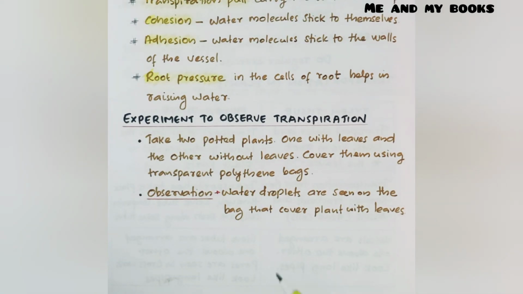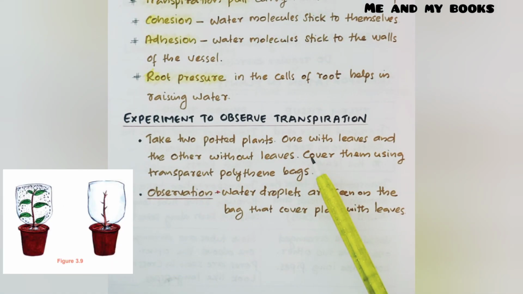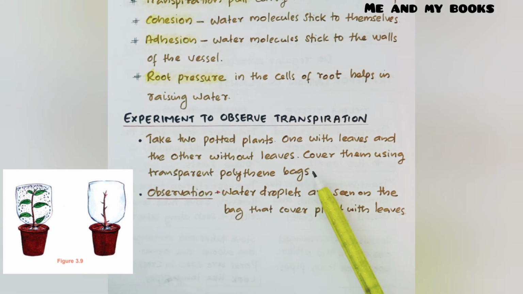Experiment to observe transpiration. Take two potted plants, one with leaves and the other without leaves. Cover them using a transparent polythene bag. And after some time we have to observe. We can see water droplets on the bag that covers the plant with leaves. This is because of the process of transpiration.